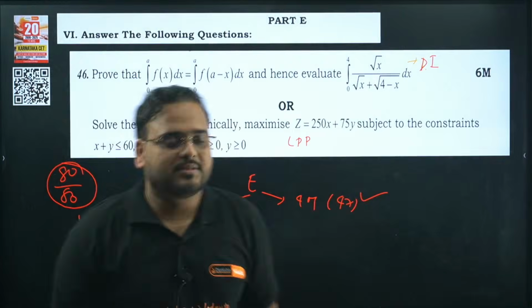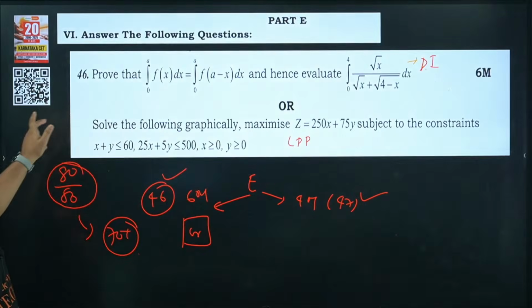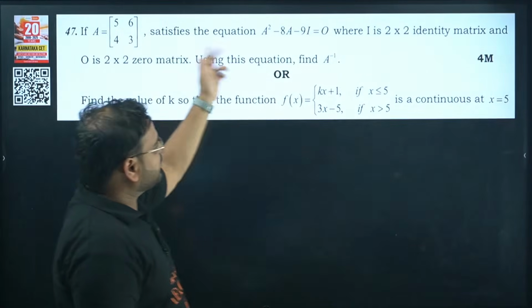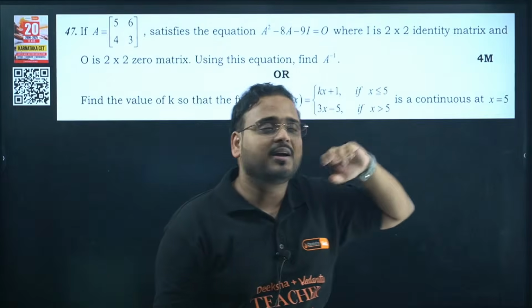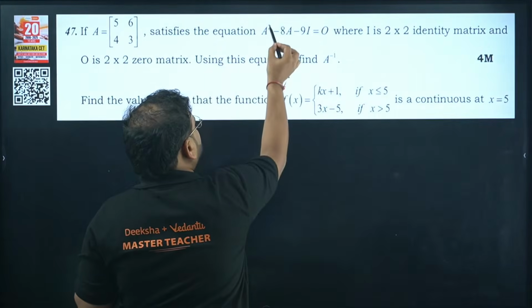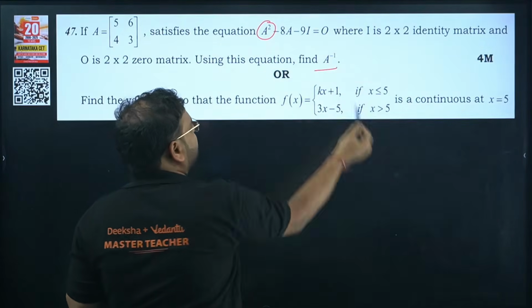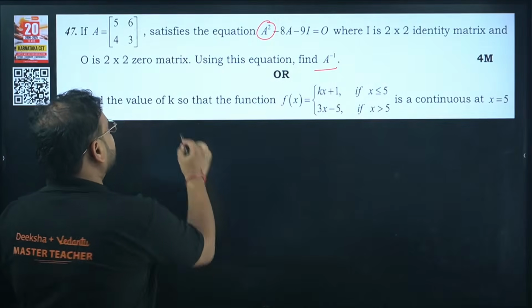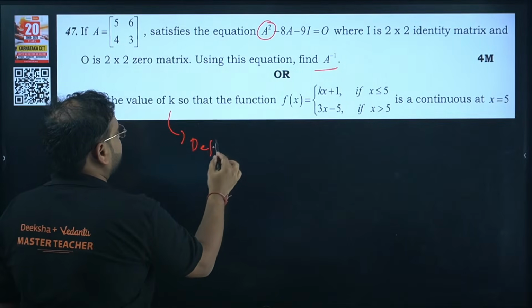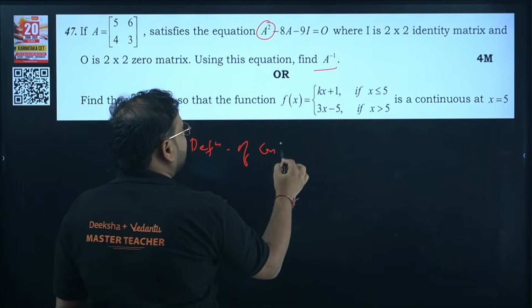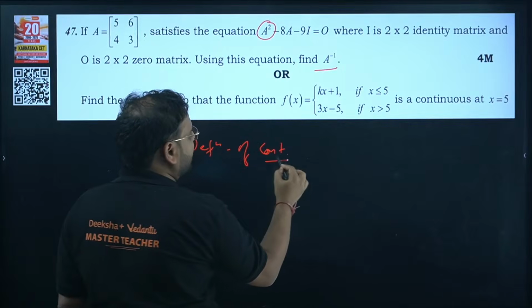So this is your LPP and DI in question numbers 46 and 47. You all know a question on the inverse will come with determinant. You have to prove this condition, find A square using the matrix, check this is true and find the inverse together. This is the definition question of continuity. They can ask you on differentiability also, but mostly they ask on continuity itself.